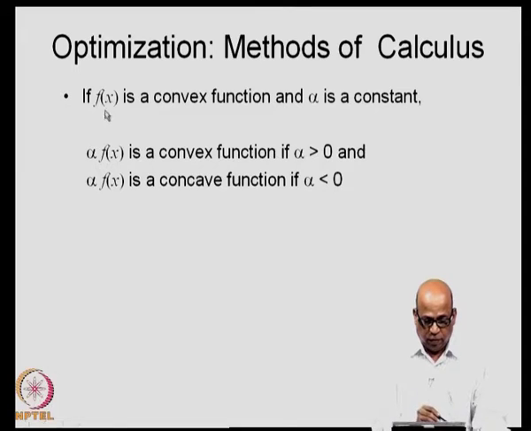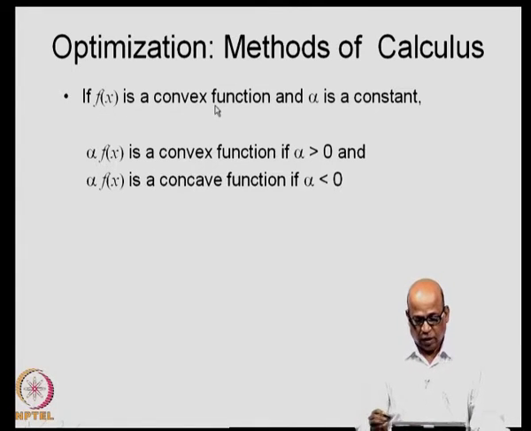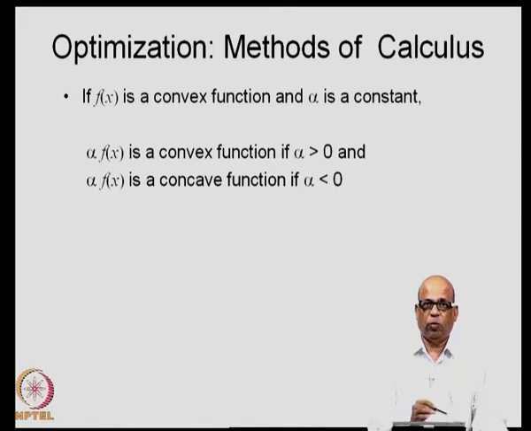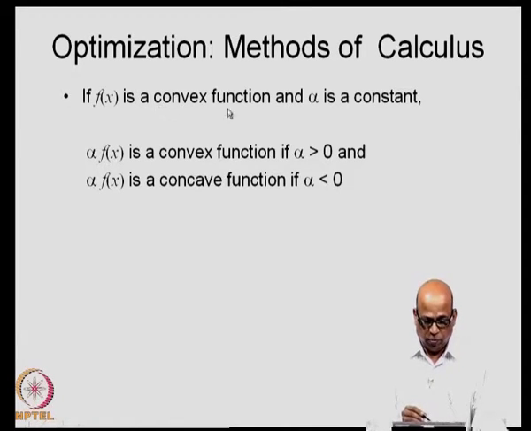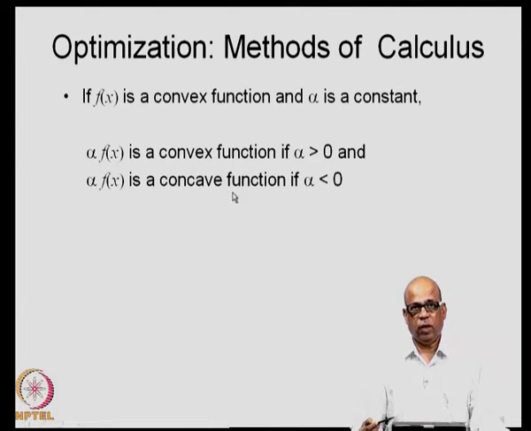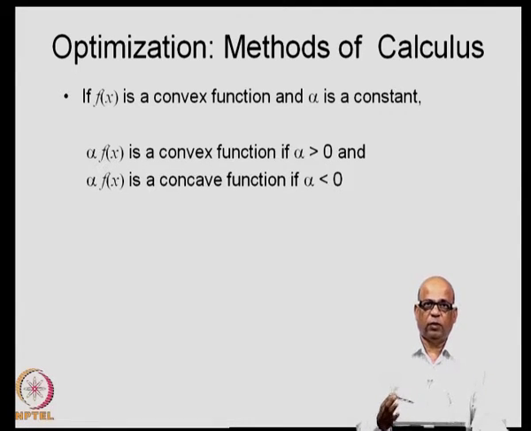Another important point is, if f of x is a convex function and alpha is any constant, then alpha f of x is a convex function if alpha is greater than 0, and alpha f of x is a concave function if alpha is less than 0. Which means if you multiply it with a positive quantity, then you still get a convex function. If you multiply with a negative quantity, you will get a concave function, and the same is true if you replace this with concave, this will become concave and this becomes convex. So, these are the features of concave functions and convex functions.